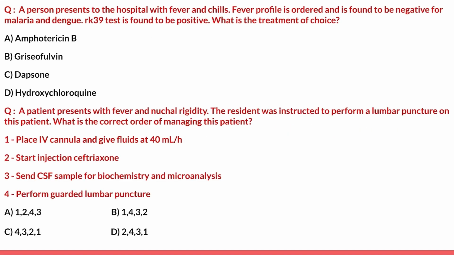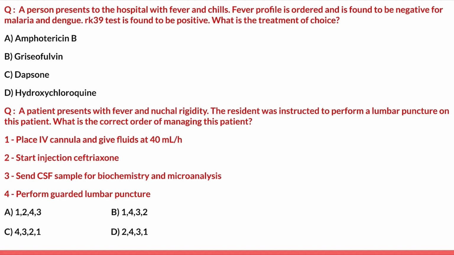Next question, a person presents to the hospital with fever and chills, and fever profile is ordered and is found to be negative for malaria and dengue. RK39 test is found to be positive. What is the treatment of choice? Options are amphotericin B, griseofulvin, dapsone, and hydroxychloroquine. They have already given that malaria and dengue are negative and RK39 is positive. RK39 antigen test is positive in cases of Kala Azar. So it is suggestive of Kala Azar, and the drug of choice in Kala Azar is amphotericin B.